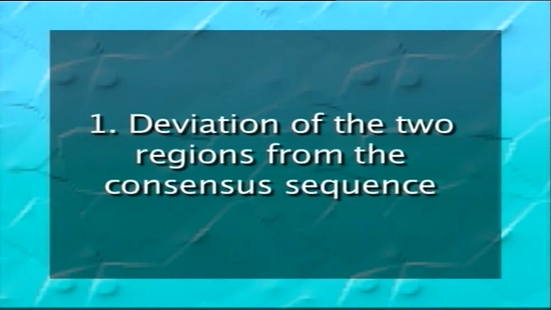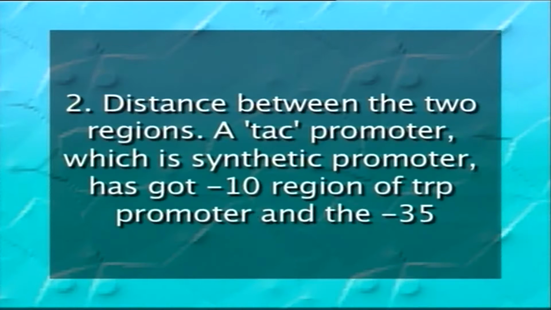The strength of the respective promoters depends on, number 1, deviation of the 2 regions from the consensus sequence, and number 2, distance between the 2 regions. A tac promoter, which is a synthetic promoter, has the -10 region of the tryptophan promoter and the -35 region of the lac promoter, with a spacer region of 17 bases between the 2 regions. The tac promoter is the most potent bacterial promoter.